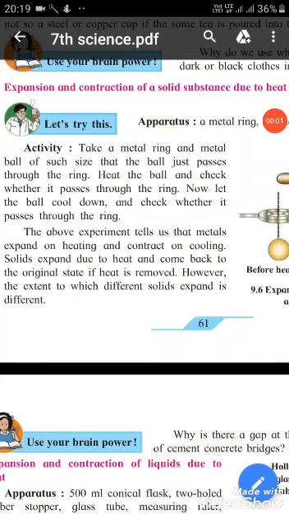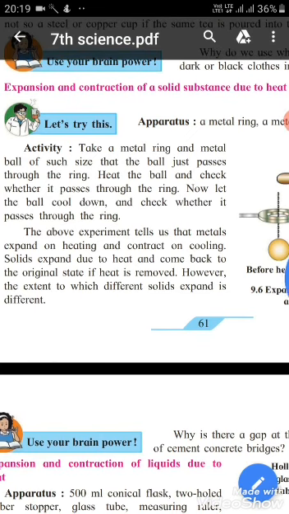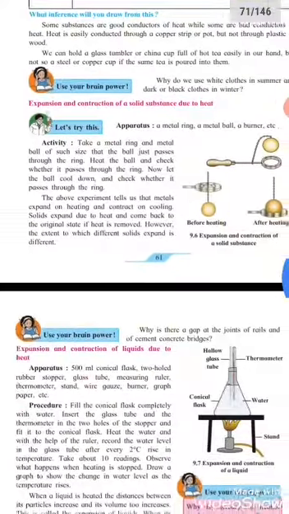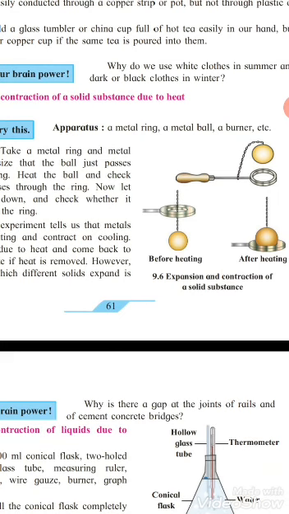Welcome back students. Today we are going to start learning the remaining part of lesson number 9, heat. Expansion and contraction of solid substances due to heat. Now apparatus, a small activity. Apparatus: a metal ring, a metal ball, a burner.